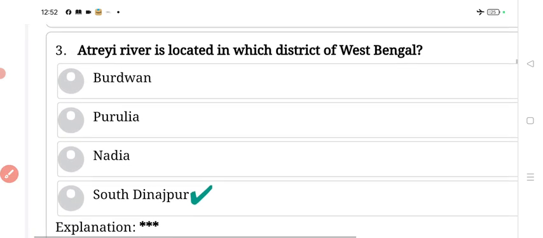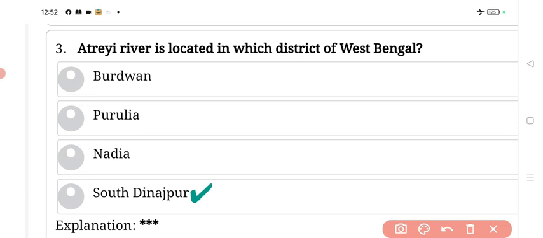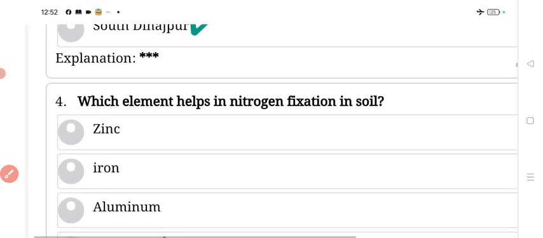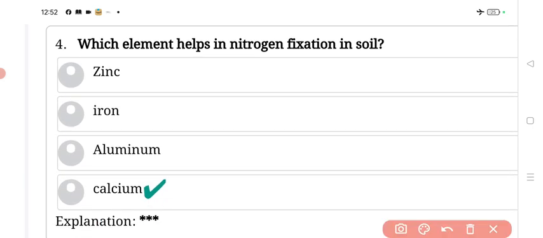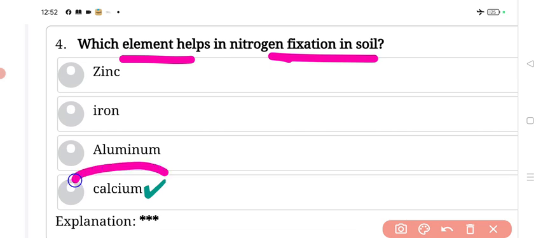Next very important question. Atrai River is located in which district of West Bengal? Answer, South Dinajpur. Atrai River is located in the district of South Dinajpur. Next. Which element helps in nitrogen fixation in soil? Answer, calcium. Calcium element helps in nitrogen fixation in soil.